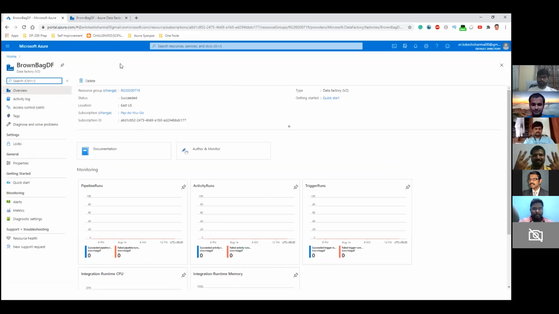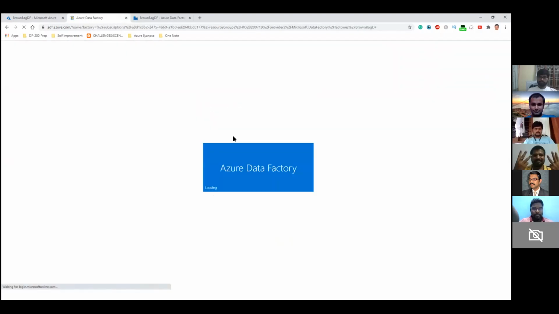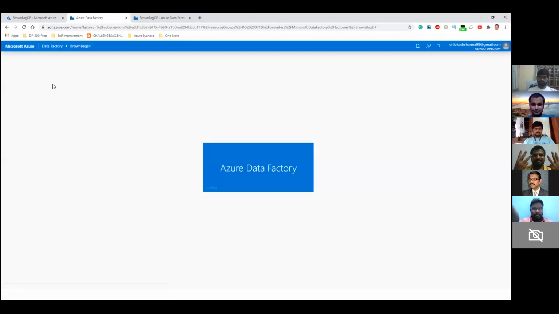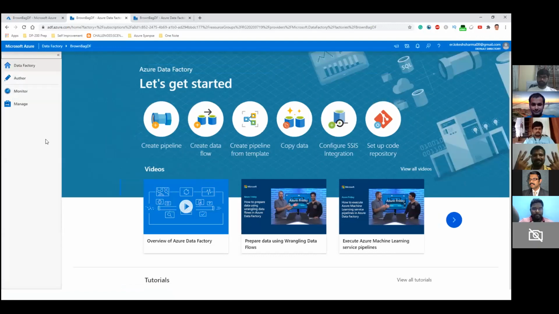This is the home page when you click on the resource that you provisioned. For the first pipeline, don't worry about all these things. We will just try to keep it simple. The place we are interested in is this Author and Monitor. You just need to click on that. It will bring up an online portal where you can create your pipelines, or if you compare it with the on-premise tools, it's an IDE where you can create your pipelines.